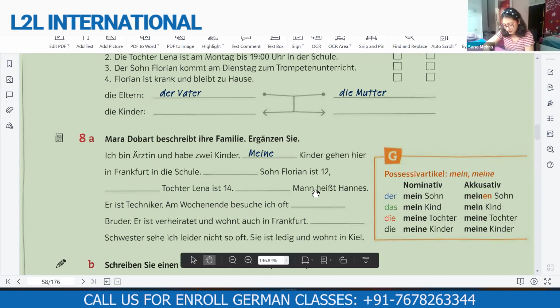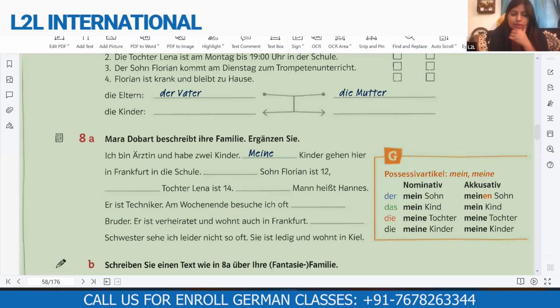Er ist verheiratet und wohnt auch in Frankfurt. Meine Schwester sehe ich leider nicht so oft. Sie ist ledig und wohnt in Kiel. Okay. Sie ist ledig und wohnt in Kiel.